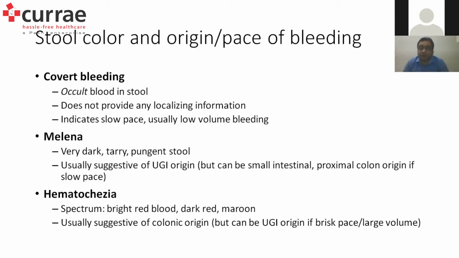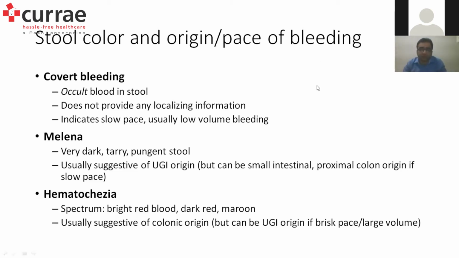And the most important would be hematochezia. Hematochezia is basically bright red blood or dark red blood or maroonish colored blood. Usually, it is suggestive of a colonic origin. Very, very rarely, when the transit time is very fast, it can be upper GI, which is very unlikely. So if you have melena, then I know that I have to focus more on the upper GI. If I have hematochezia, I know I have to focus more on the lower GI. And if I have occult bleeding, then I know that I have to focus on the entire GI spectrum, and we have to continue with that.